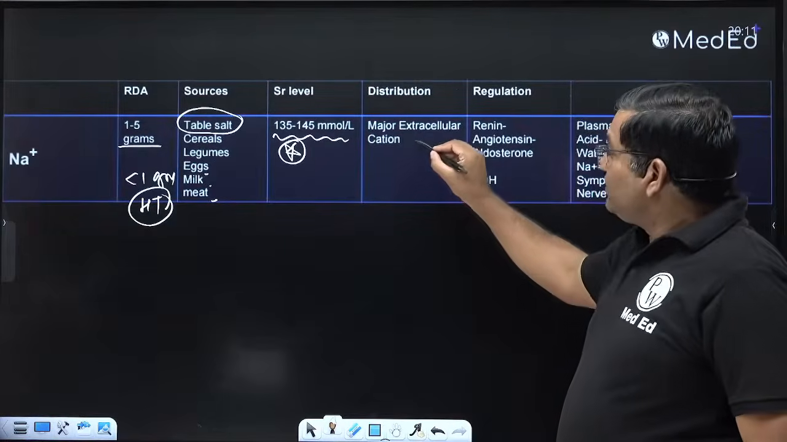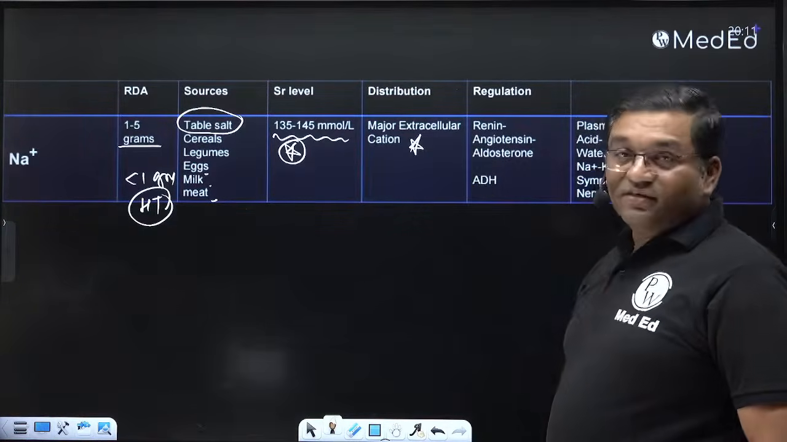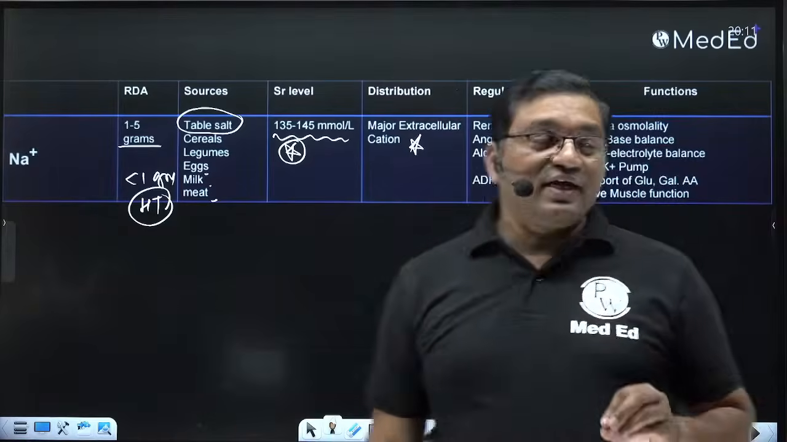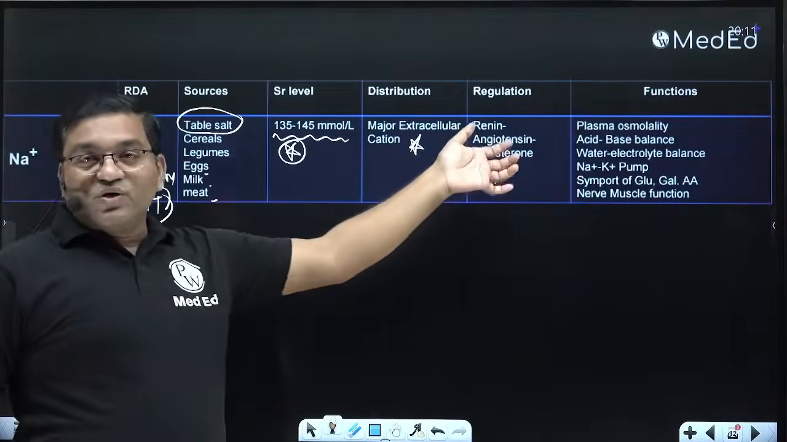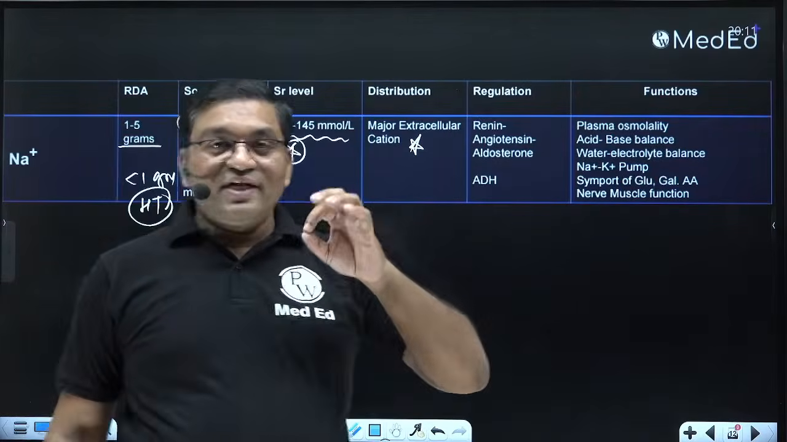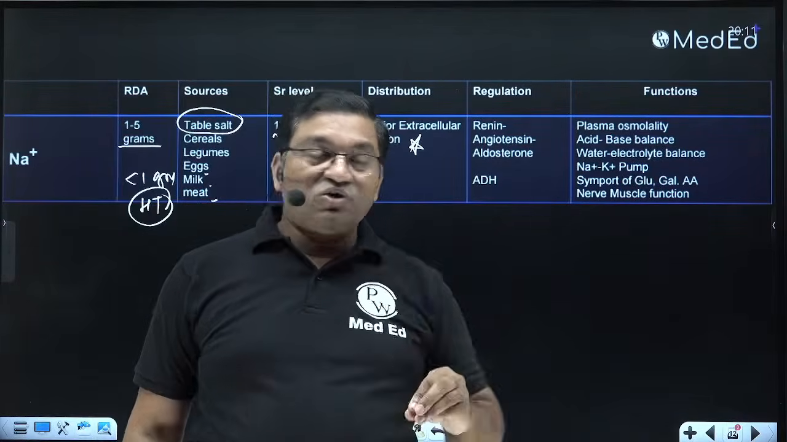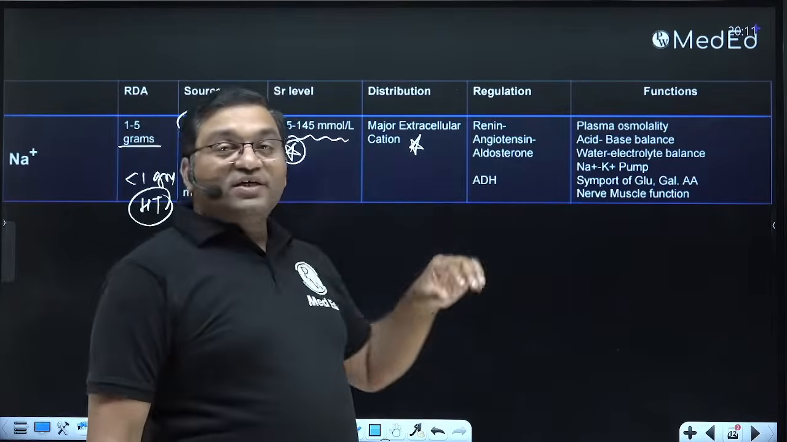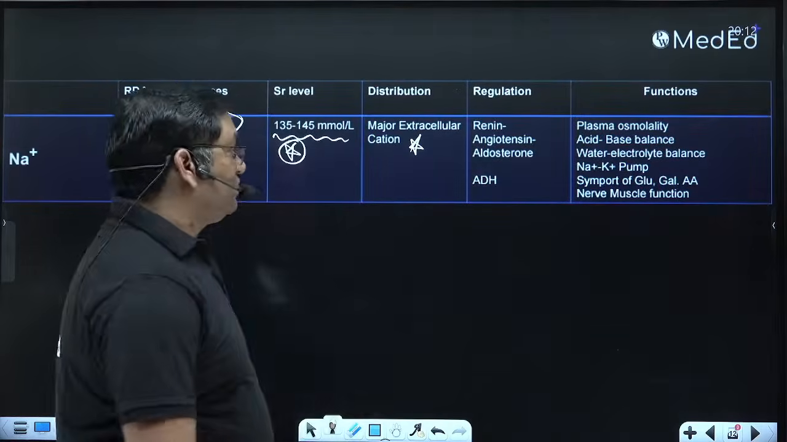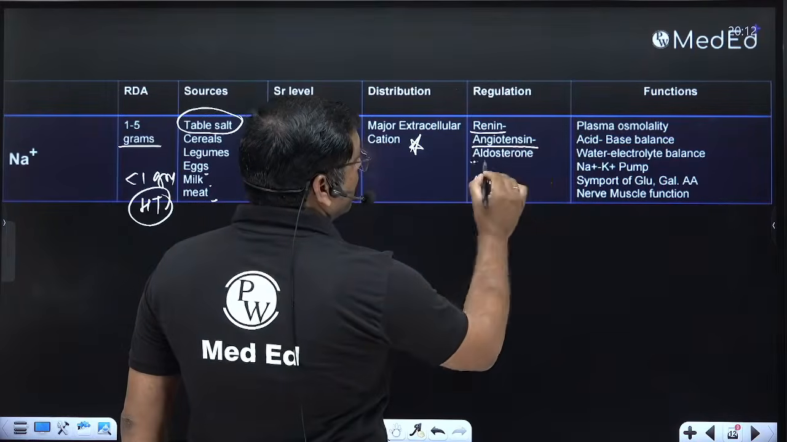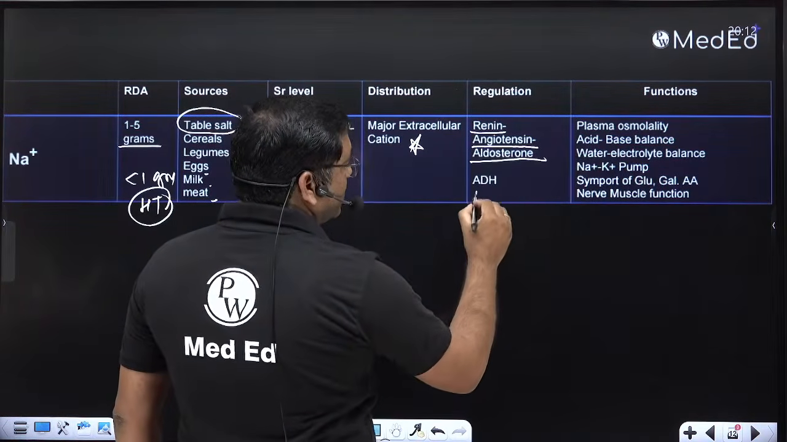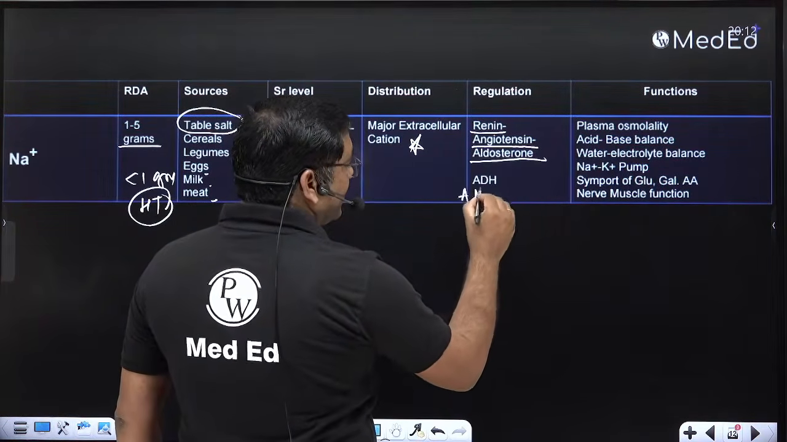It is the major extracellular cation. Okay, major extracellular cation, and it is regulated by aldosterone, the renin angiotensin aldosterone axis. It is regulated by the antidiuretic hormone, the renin angiotensin aldosterone system. It is regulated by the atrial natriuretic factor.